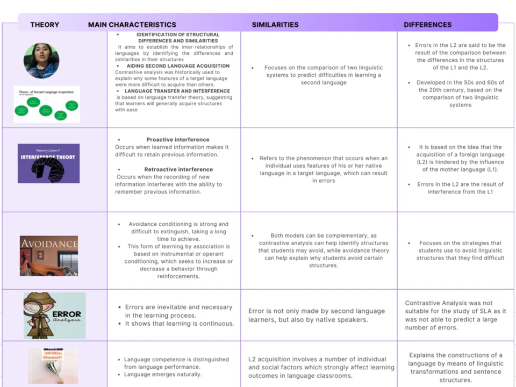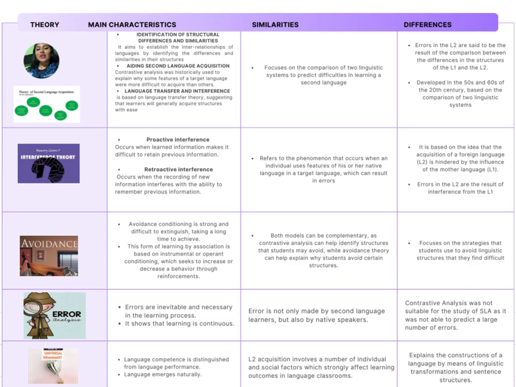Comparisons with other theories. Chomsky's Universal Grammar. Main characteristics: innate grammar, we are all born with an innate capacity for language. Principles and parameters: a set of universal principles and language-specific parameters. Similarities: innate ability to learn a language. Difference: Krashen focuses on acquisition versus learning and comprehensible input. Chomsky focused on the internal structure of language.